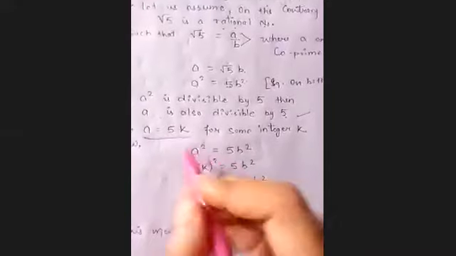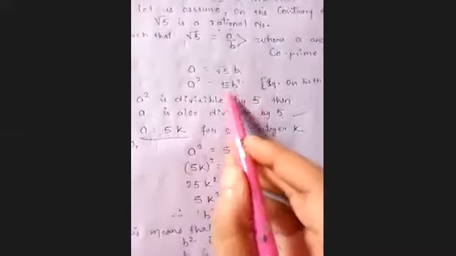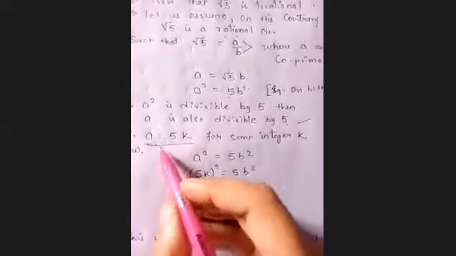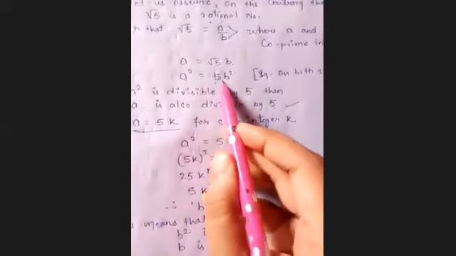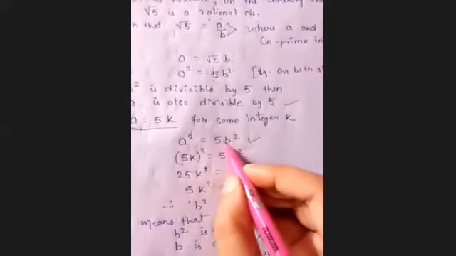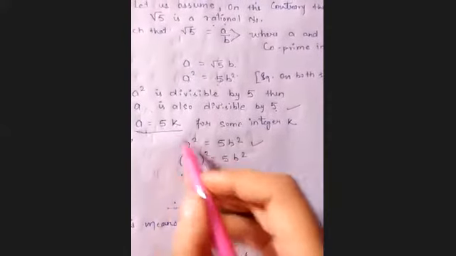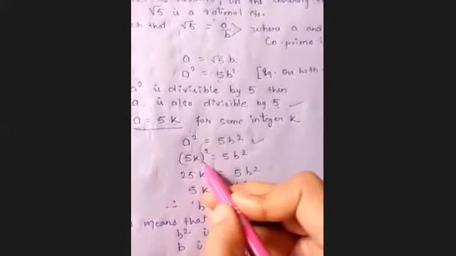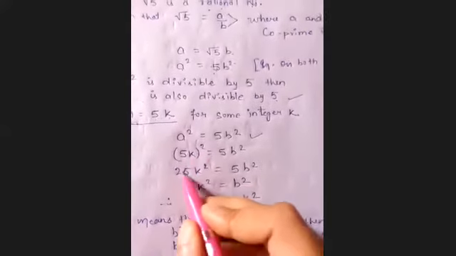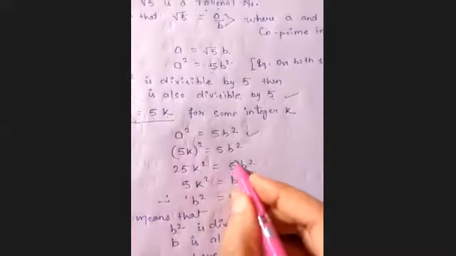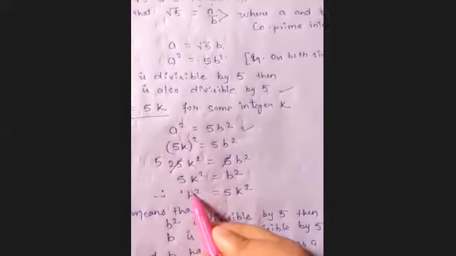Similarly, you have to show that b squared is divisible by 5 and b is also divisible by 5. For that, you have to take the value of a as 5k. So I have considered a equals 5k for some integer k, and we know that a squared equals 5b squared. In place of a, I put the value 5k. Squaring, we get 25k squared equals 5b squared. Cancelling 5, we get 5k squared equals b squared. It means b squared equals 5k squared.